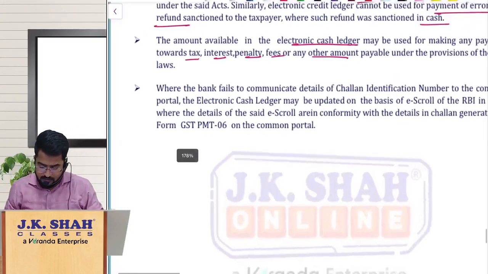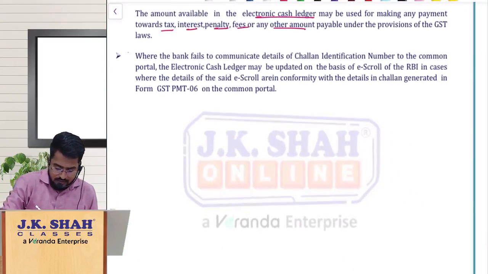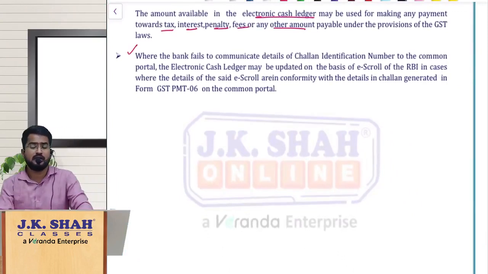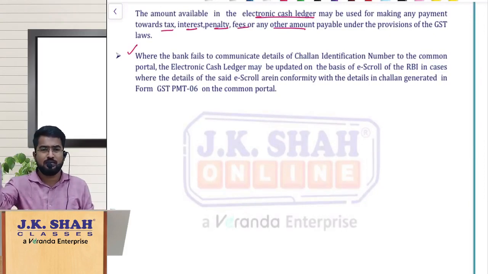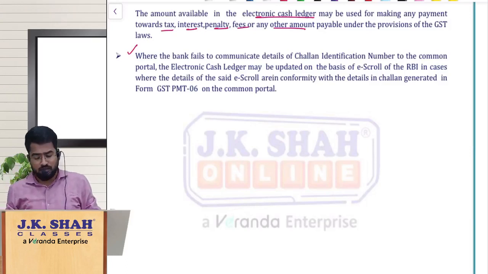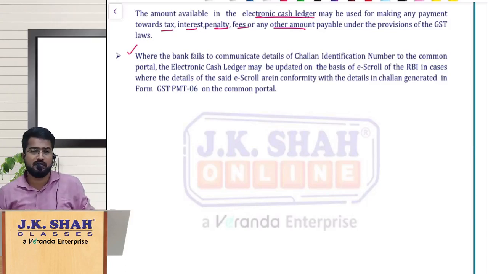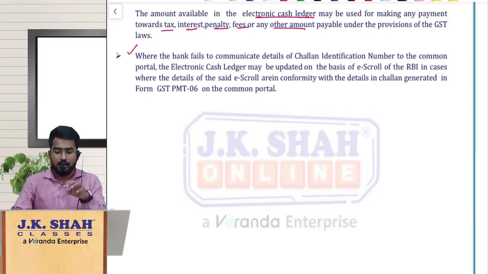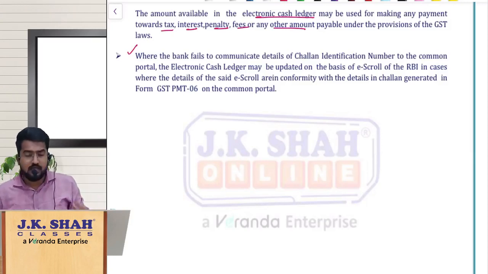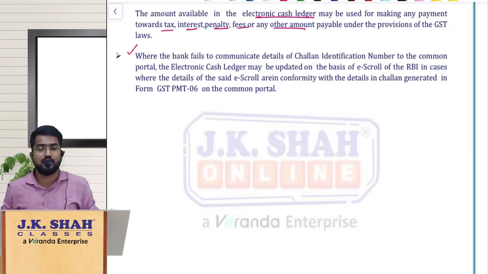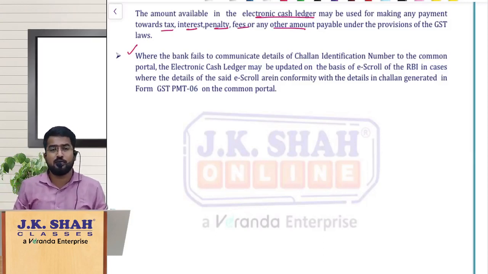These are not great things, but here one small point is, see, normally whenever you are making the payment of cash into the e-cash ledger, obviously it will happen instantly. You make the payment and from the bank servers it will reach the GST portal, the common portal, and then it will be reflected in your e-cash ledger. But by any chance, if due to any network issues it is not immediately reflected in your e-cash ledger because the information is not passed on to the GST common portal, then what will happen?